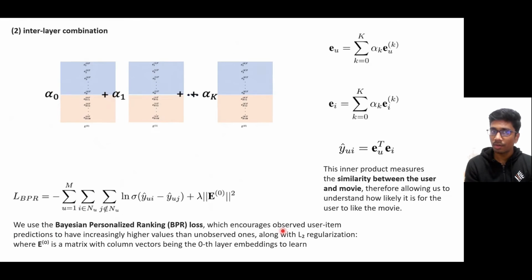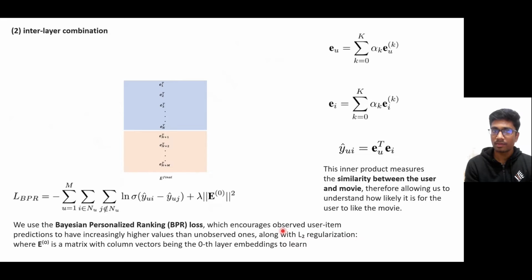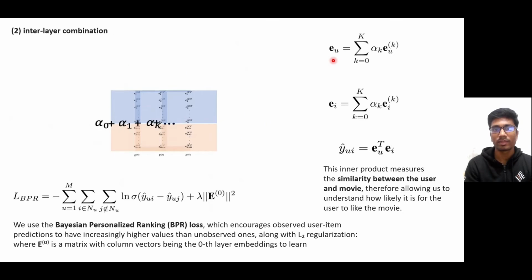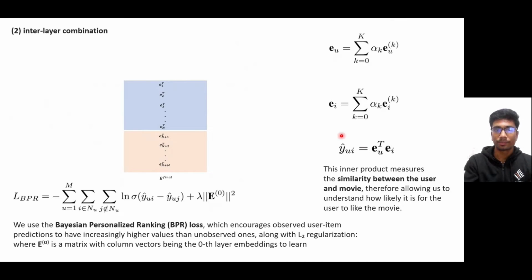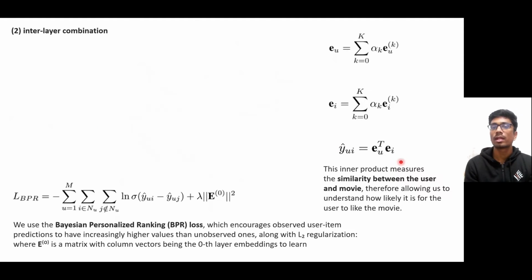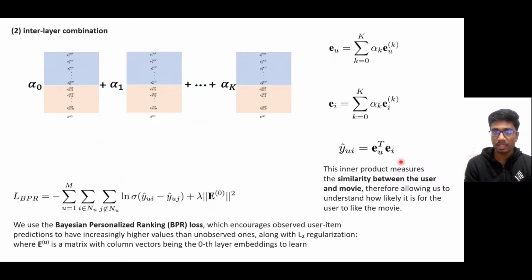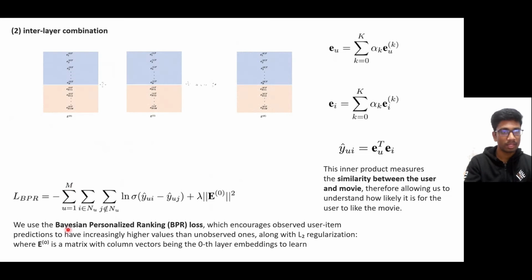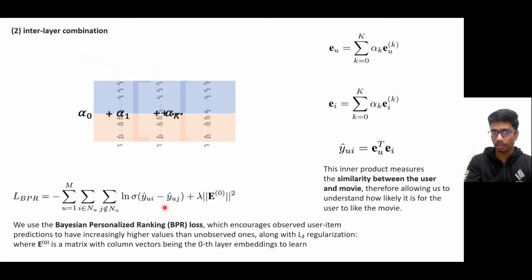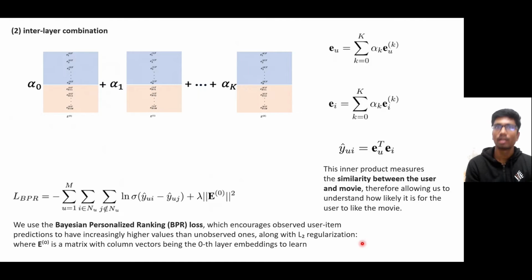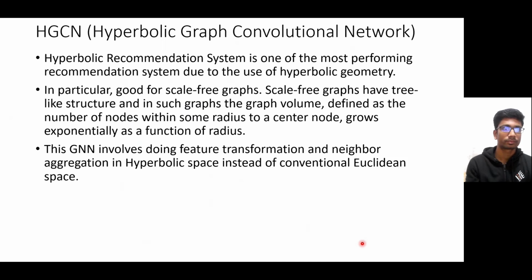Next, the second step is the interlayer combination, where once we obtain the embeddings of all the k layers, we use the weighted sum to calculate the final embedding of the user and item. Now, the inner product of this user and item embedding is going to give the similarity between the user and movie, which tells us how well we can recommend the item to the user. For training this LightGCN, we use the Bayesian personalized ranking loss function, which also takes into account the L2 regularization for the initial node embeddings given to the LightGCN.